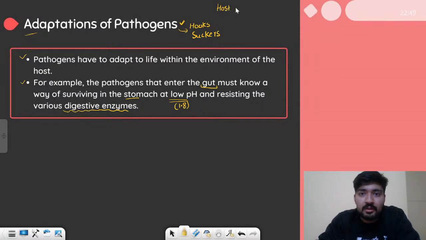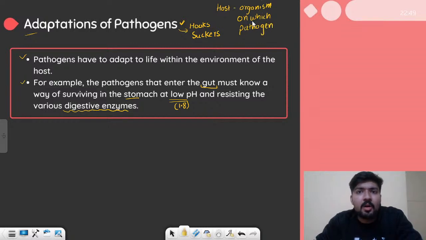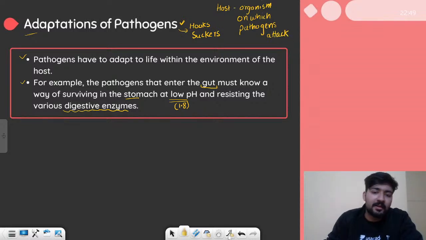So host is the organism on which pathogen attacks, right? Because pathogens are carried by vectors, right? So organisms on which pathogens attack, these are hosts like us. All right, let's move on.